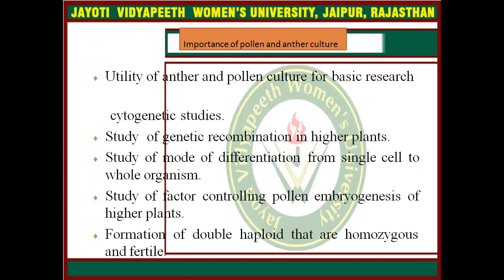What is the importance of pollen and anther culture? It can be helpful for the study of genetic recombination in higher plants, the study of the mode of differentiation from a single cell to a whole organism, and for basic research in cytogenetic studies, and the formation of doubled haploids that are homozygous and fertile.